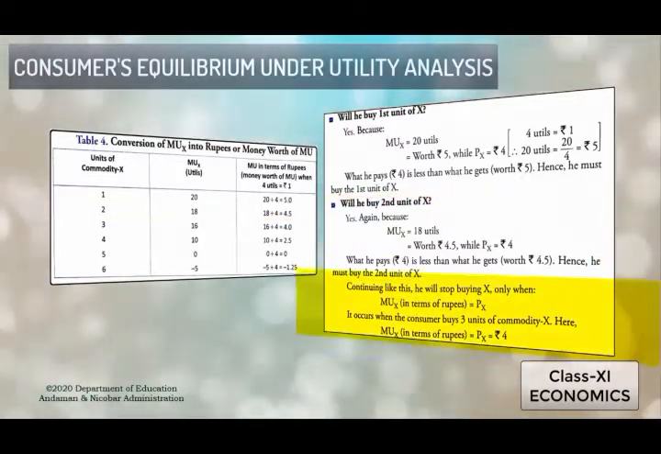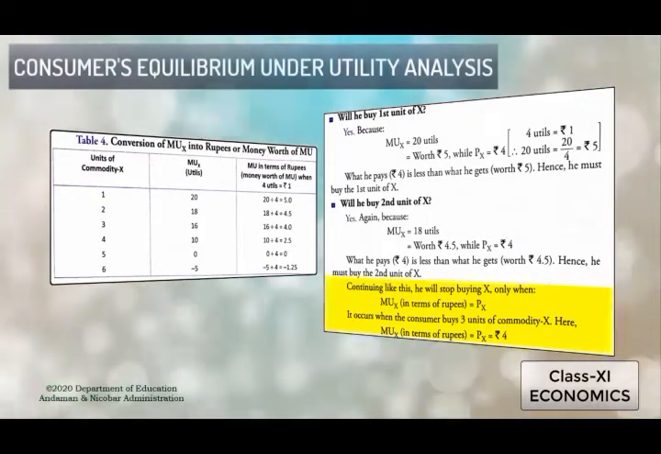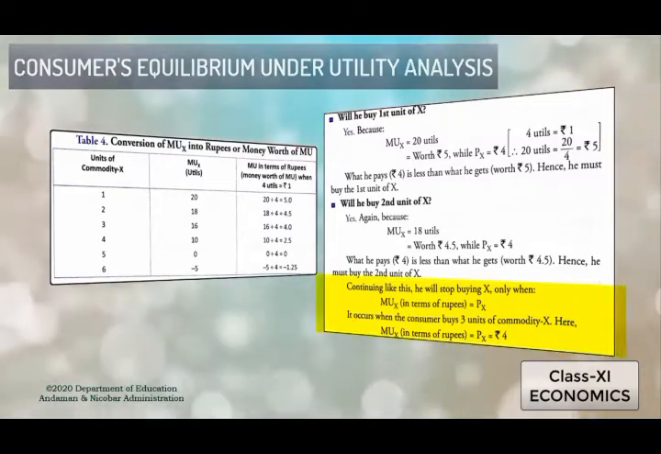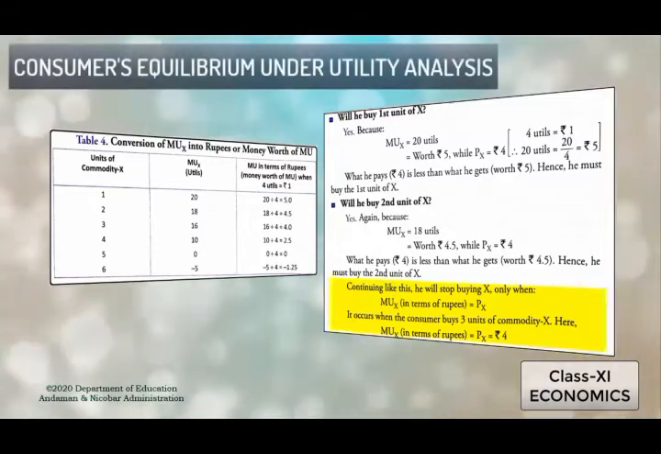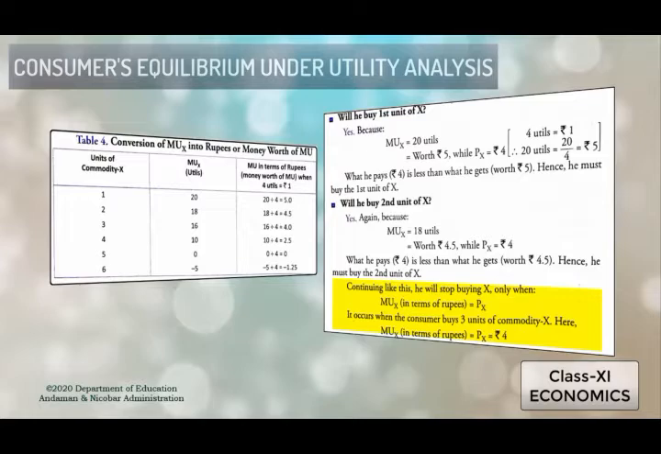So continuing this, he will stop buying X only when MU of X is equal to PX. That means the price of the commodity X will be exactly equal to the marginal utility derived from commodity X. That can be seen at the third unit.